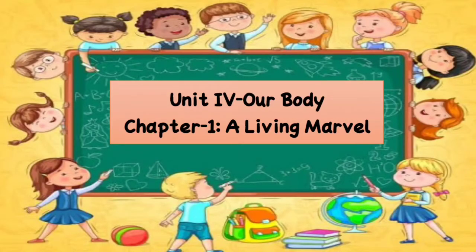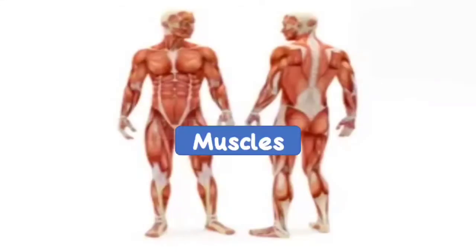Children, as you all know, we have been discussing Unit 4, Our Body, and from that Chapter 1, A Living Marvel. We also have learnt about the bones, types of bones, joints and types of joints. So today in this session we shall learn about the muscles. So let's study about muscles and types of muscles.